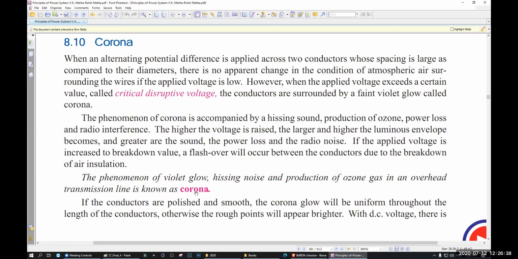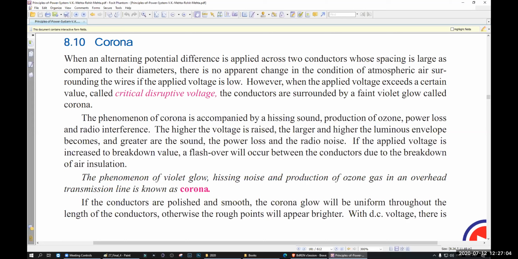That means when your conductor is having a big amount of voltage, that time a violet glow will form, some noise will be there, and some production of ozone gas. Do you know ozone gas? O3, ozone gas. Oxygen is O2, ozone gas is O3. Ozone gas will form around the transmission line. That phenomenon is called corona.